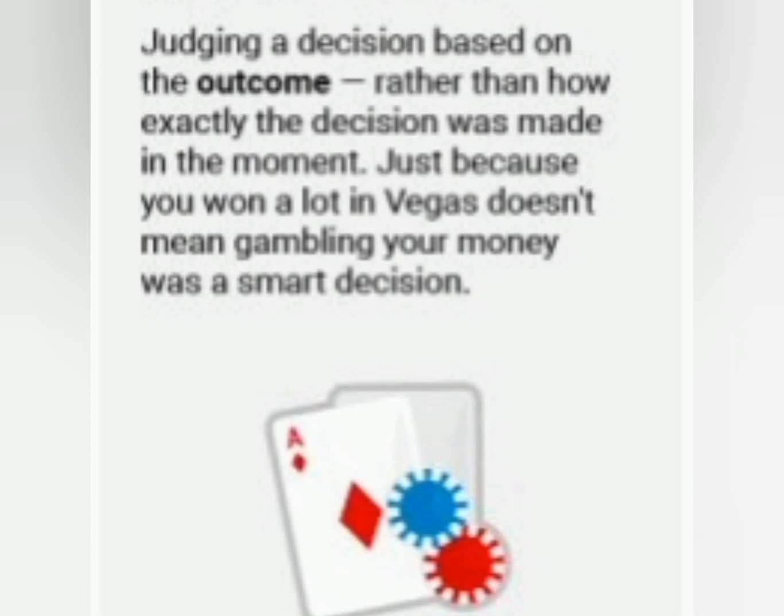Imagine an investor who decides to pour money into a highly speculative stock without proper research. If the stock unexpectedly skyrockets, people might laud the investor for their brilliant choice, even if the decision itself was reckless. Conversely, if the stock plummets, the same decision could be labeled as foolish, despite the outcome being equally unpredictable.